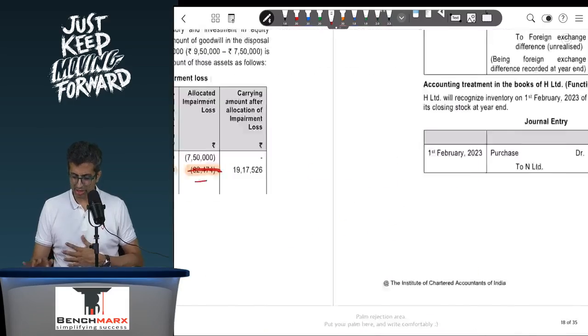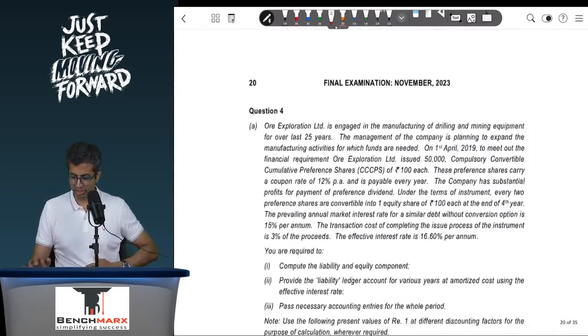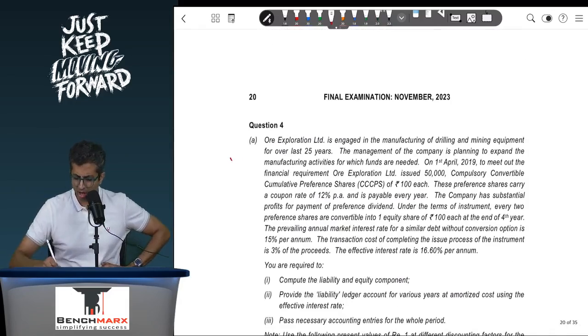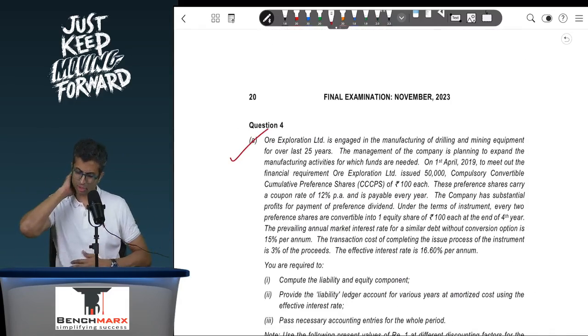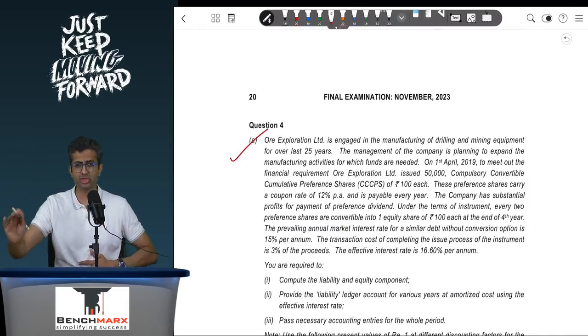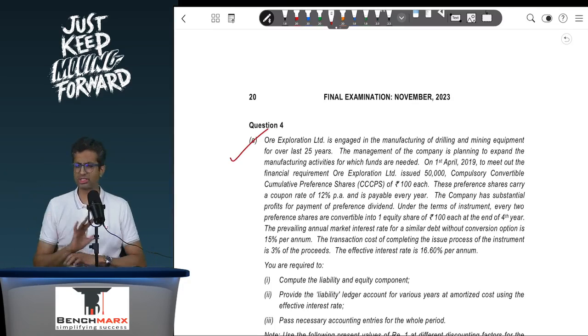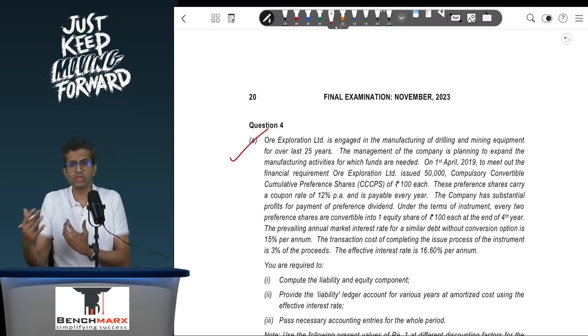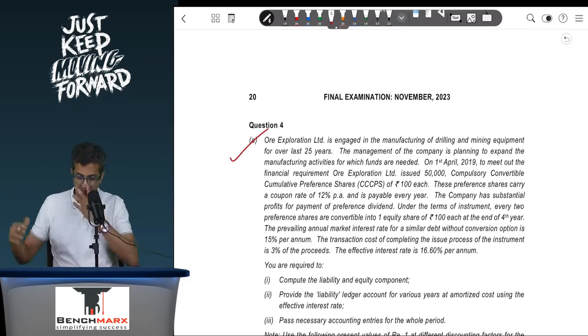Next part is your favorite financial instruments question. This is similar to a multiple time exam question and your study material question, where there's a compulsorily convertible preference share and this comes with the transaction cost. A very standard question. I'll just quickly discuss this rather than going into the entire solving.